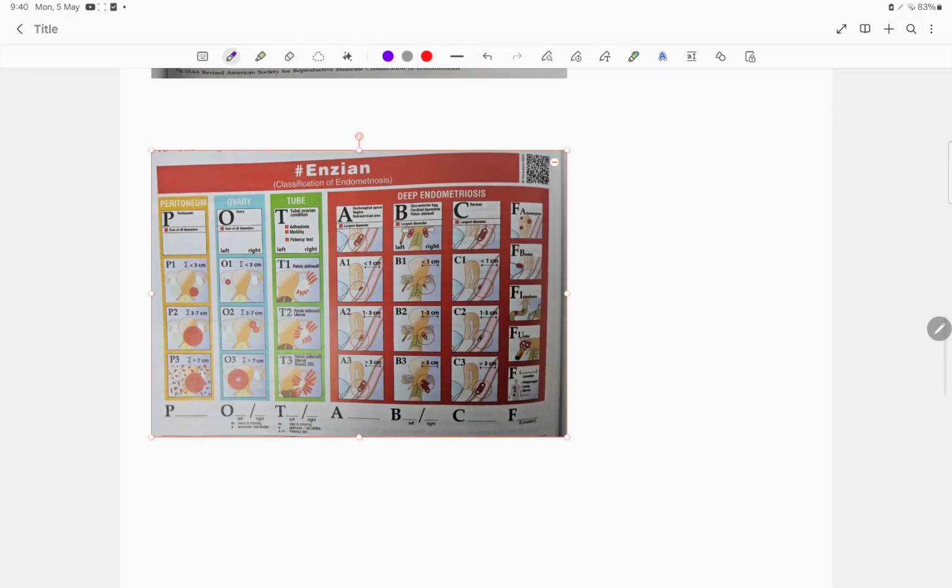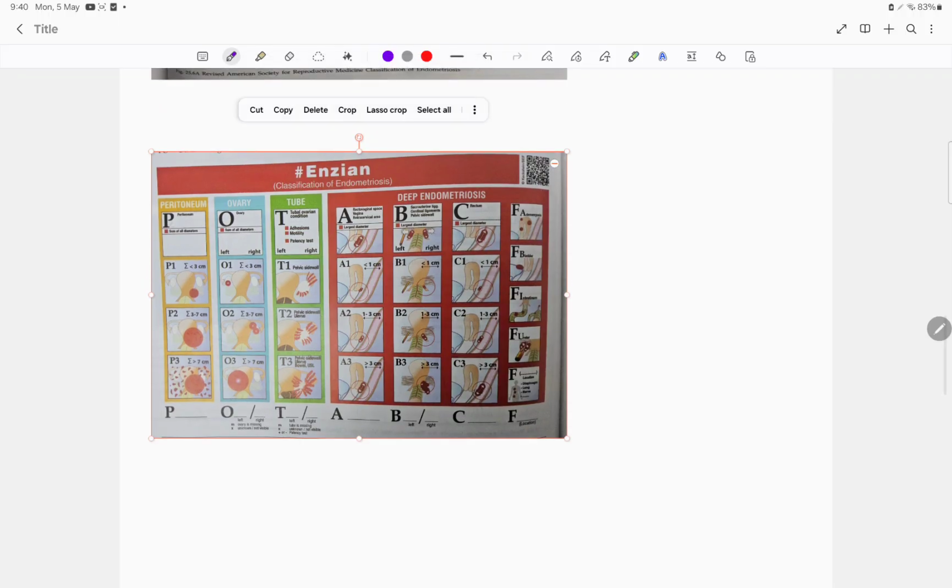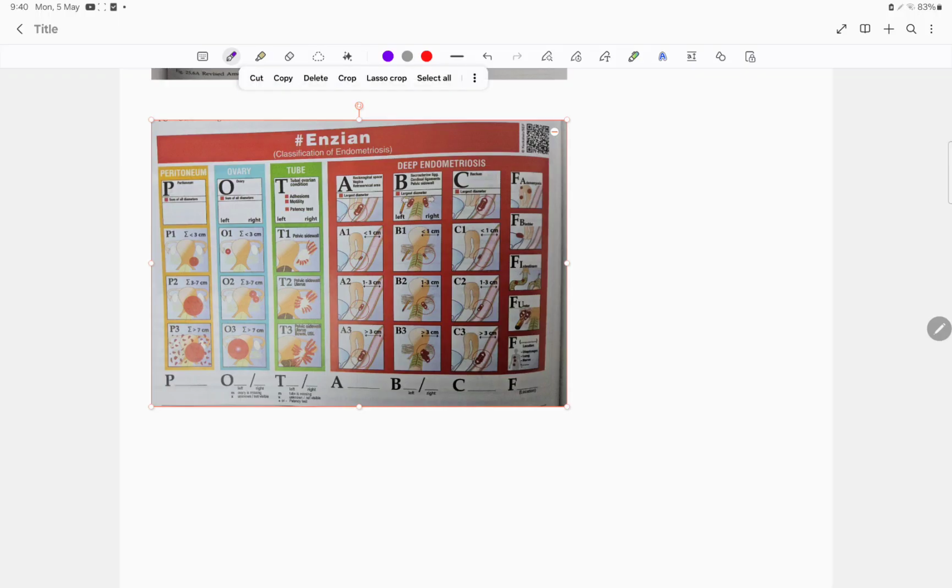So next we are going to the ENZIAN classification. In the ENZIAN classification, I have told you it is a little more extensive. It is the extended part of the ASRM, American Society of Reproductive Medicine. If you extend that classification a little more and add many more structures, it is called the ENZIAN classification.